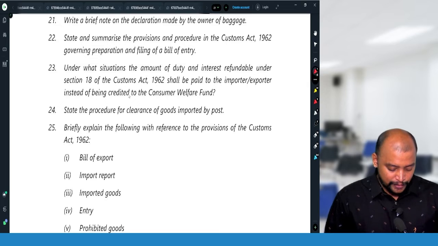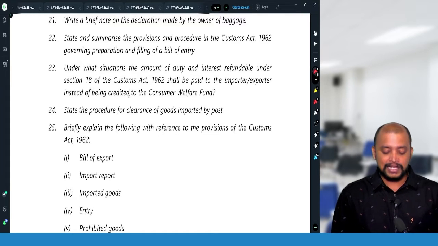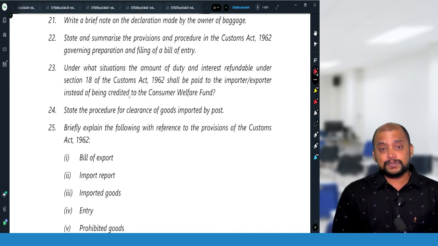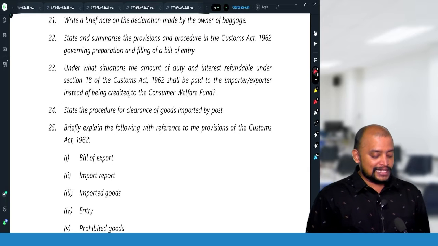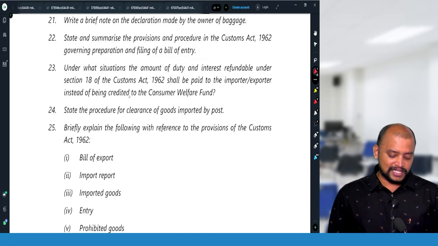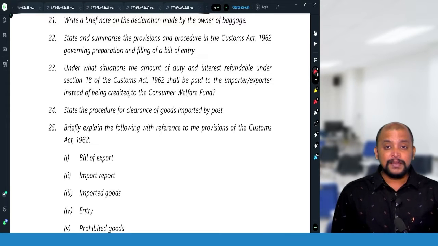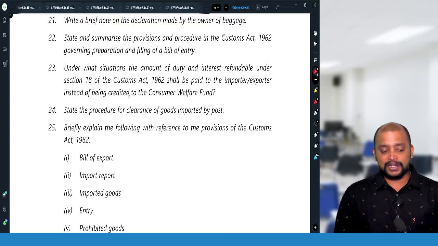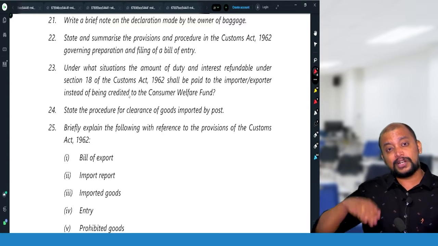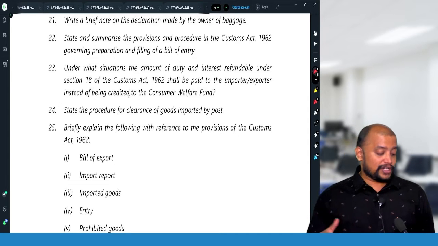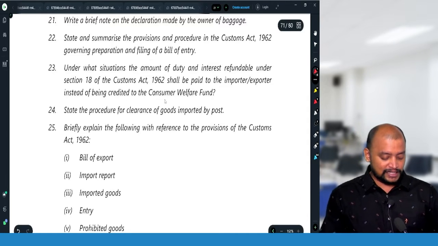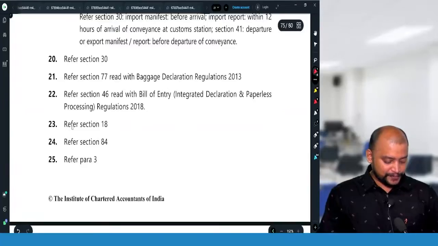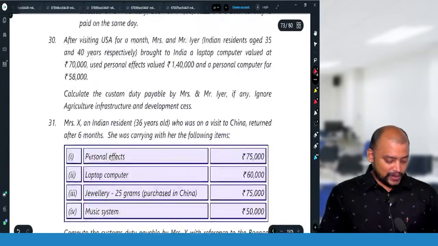Under what situations are the amount of duty and interest refundable under section 18? Section 18 is provisional assessment. Upon finalization of provisional assessment, if the final assessment duty is less than the provisional assessment duty, then interest will be payable under section 18. But this refund amount is subject to the provisions of unjust enrichment. We need to prove that we have not transferred the burden to any other person, otherwise it will be credited to the consumer welfare fund. Okay, that is the answer for question number 23. Then next, 24.